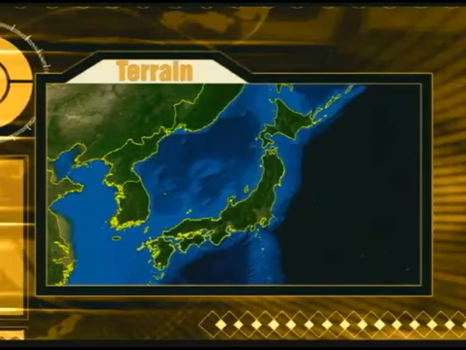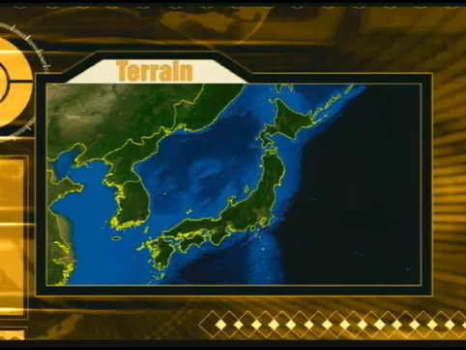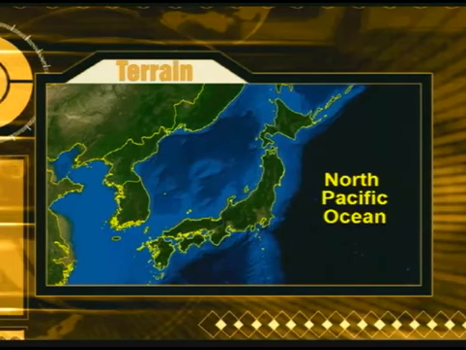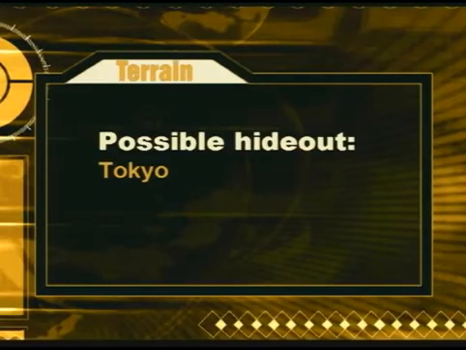Now for a few geographical details. As you know, Japan is an island chain. It is surrounded to the east by the North Pacific Ocean and to the west by the Sea of Japan. Tokyo is the capital, and with over 36 million people, it is the largest population of any city in the world. That, and the fact that all 6 of the restaurants Nishimura has burnt down were in Tokyo, lead us to target the city as her most likely hideout.